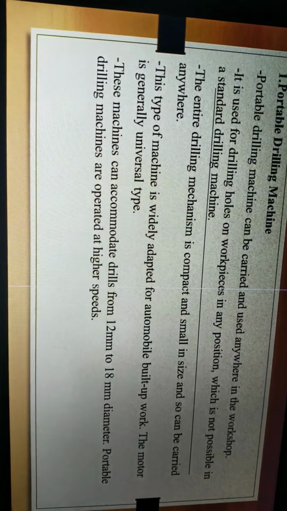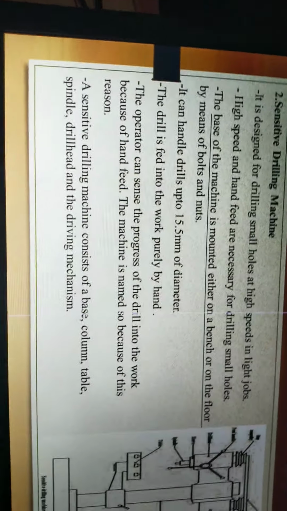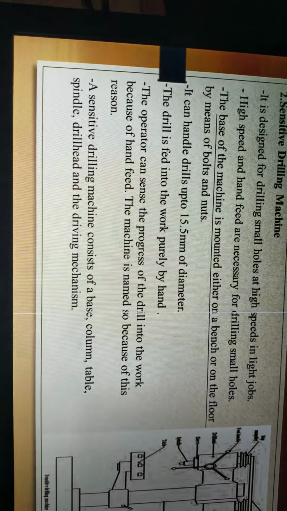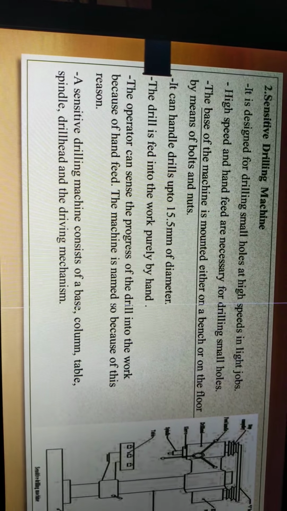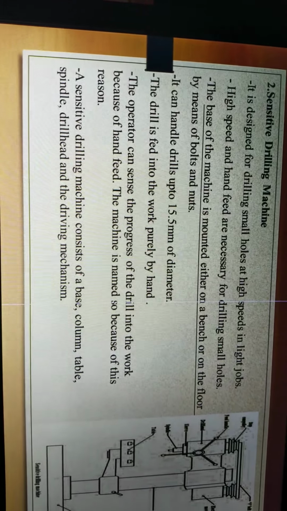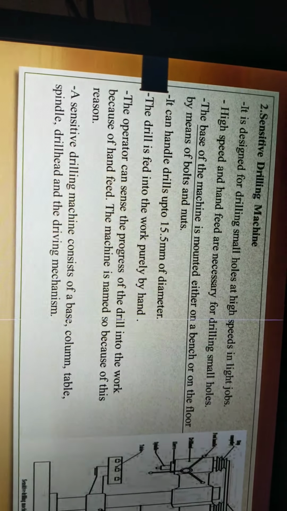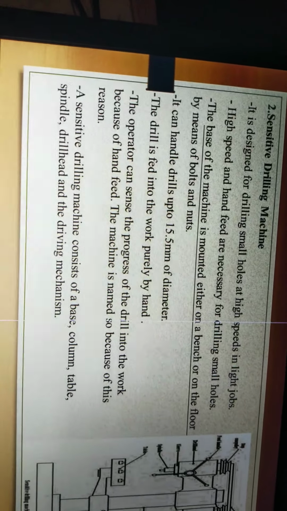Portable drilling machines are operated at high speeds. Sensitive drilling machine: it is designed for drilling small holes at high speeds in light jobs. High speed and hand feed are necessary for drilling small jobs. The base of the machine is mounted either on a bench or on the floor by means of bolts and nuts.